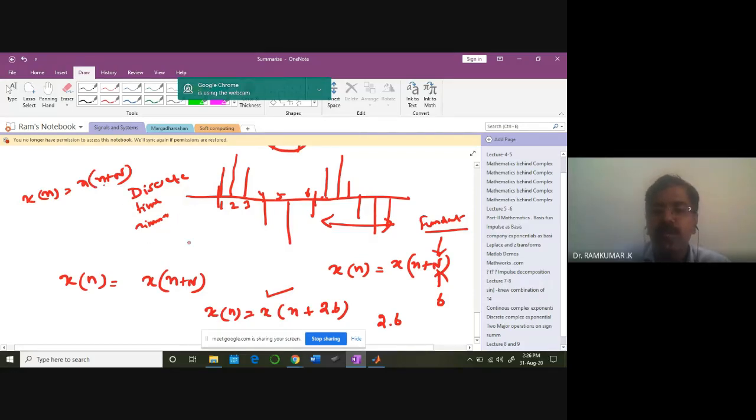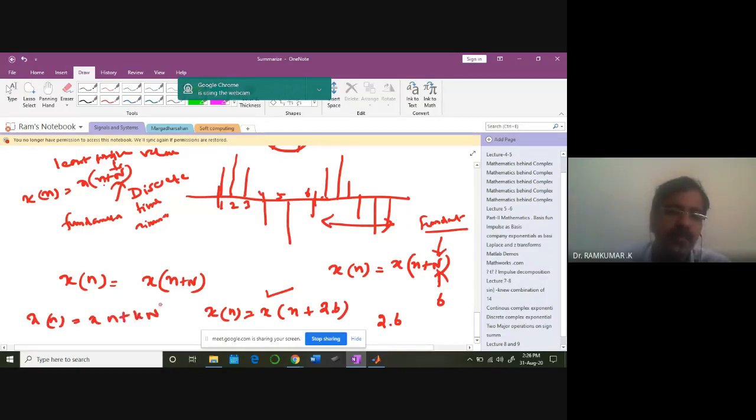Let's see, fundamental period we'll be talking about. That's the least possible value. You have to understand this N is going to be the least possible value. That value we call the fundamental period. For all integer multiples, x of n is going to be equal to x of n plus kN, that you have to understand.